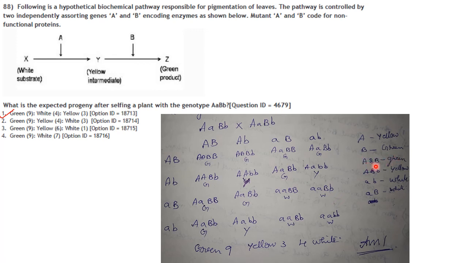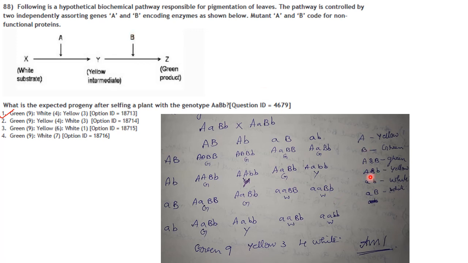If capital A and capital B both are present, then green will be the product, because A will be converted to yellow, and yellow will be converted to green by B. So if both capital A and capital B genes are present, then you will get the phenotype as green.